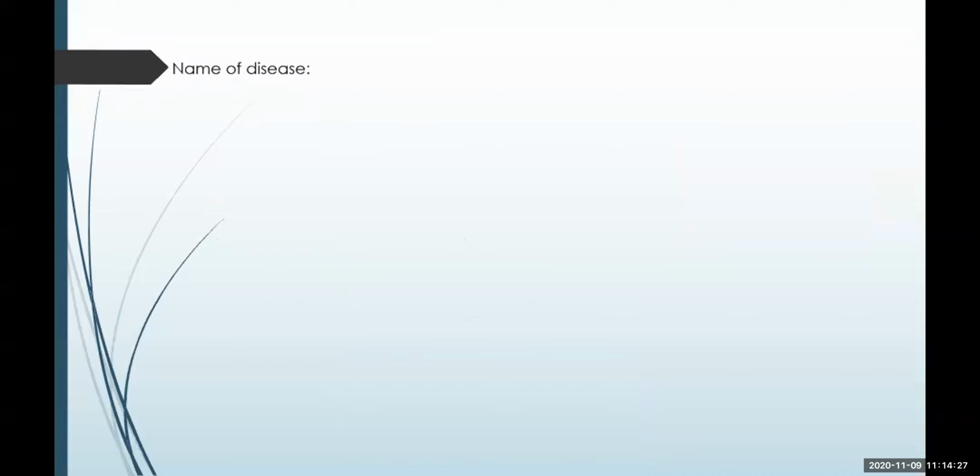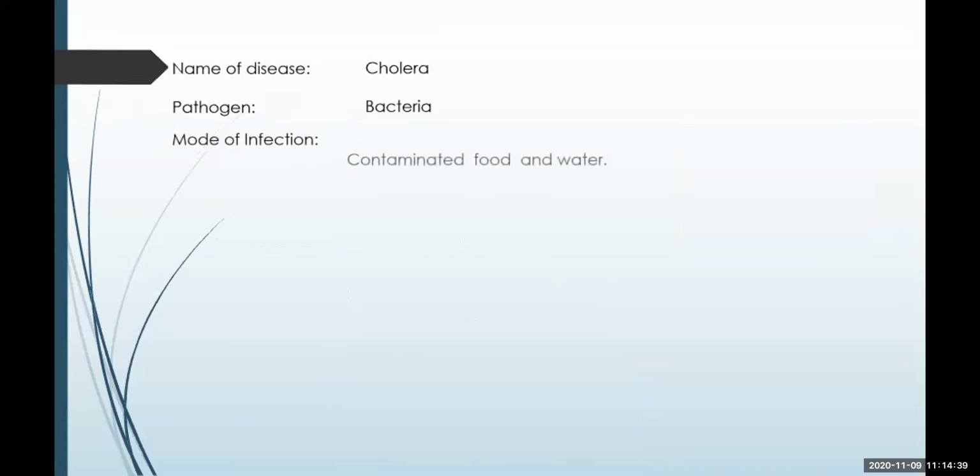Now the next disease is cholera. Once this was also a pandemic, it is again a bacterial disease which spreads through contaminated food and water. In older days, what happened? People used to go to the water reservoir which is nearby. They used to wash utensils, wash the animals, wash the vehicles. Everything was done in the water reservoir that is available in the nearby